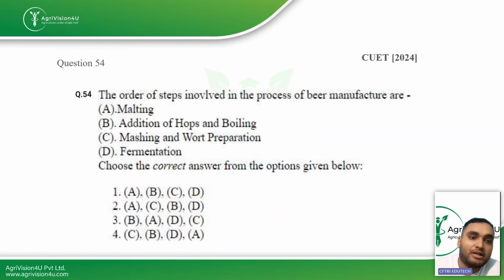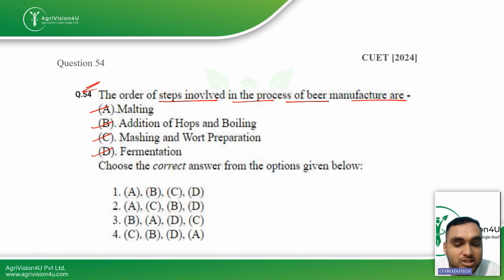Then coming to the next question, which is the order of steps involved in the process of beer manufacture. Malting, then the addition of hops and boiling, mashing and wort preparation, and then fermentation. The sequence in which it is given is the correct sequence in which the beer manufacture process takes place. So A, B, C, D is the correct sequence.